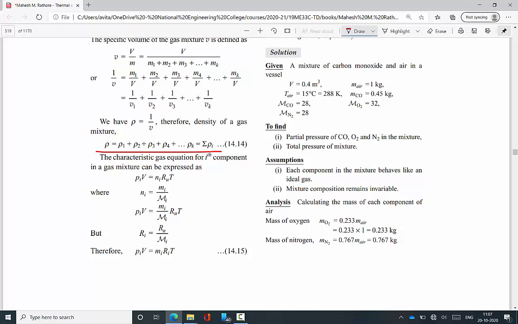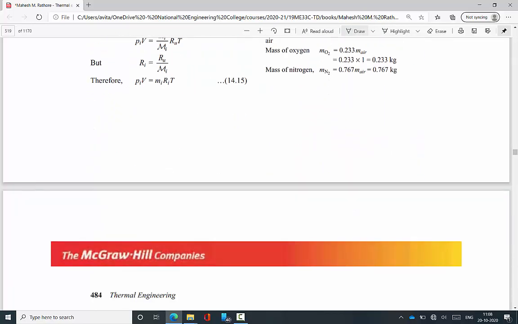Please understand, again, 1 kg, 23% oxygen and 76% nitrogen. Therefore, from the mass point of view, for 1 kg, 233 grams for oxygen and 767 grams for nitrogen, based on the percentages. Then we find the mass of nitrogen and the mass of oxygen.